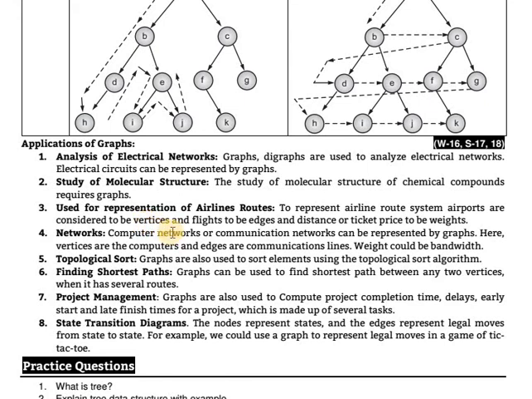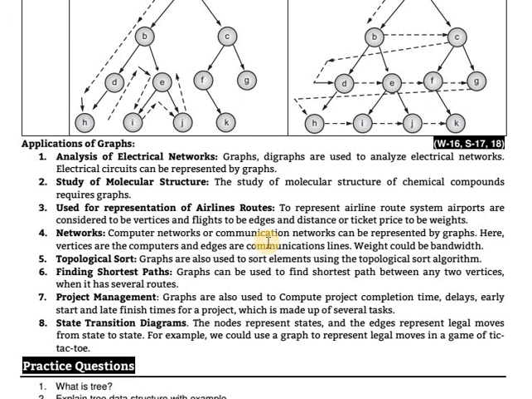For example, Mumbai, Bangalore, Chennai are airports, flights going from Mumbai to Bangalore or anywhere are considered edges, and the distance and ticket price are considered the weight. For that purpose the graph concept is used.